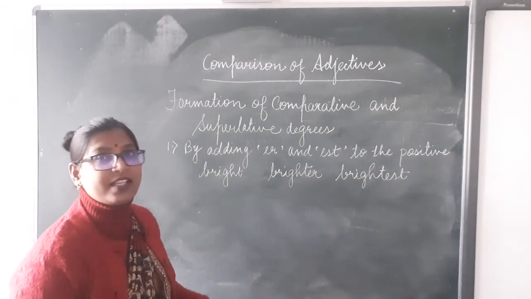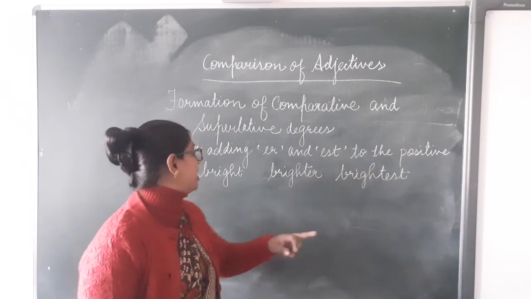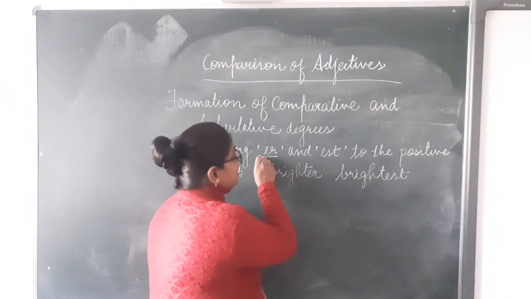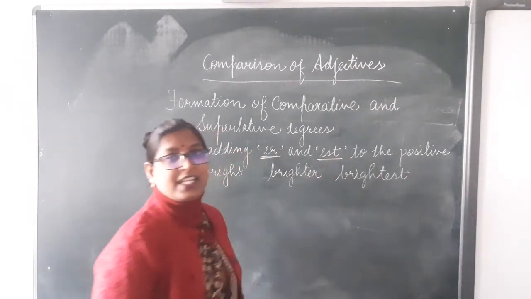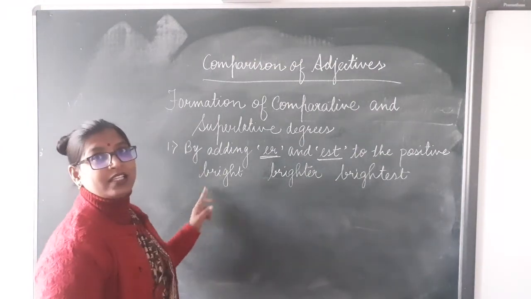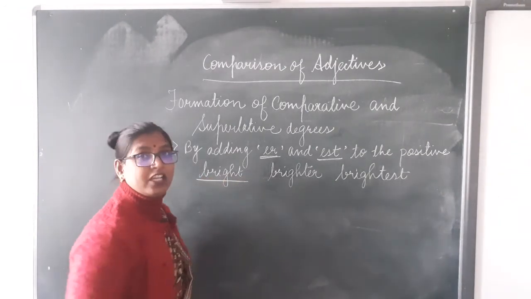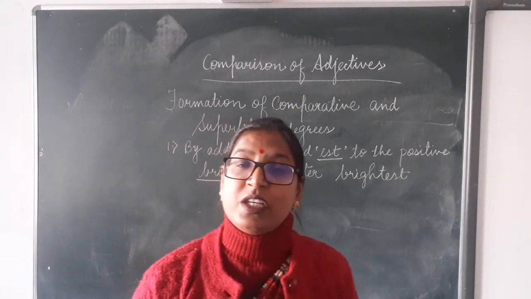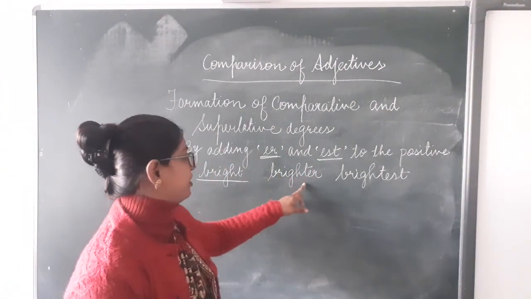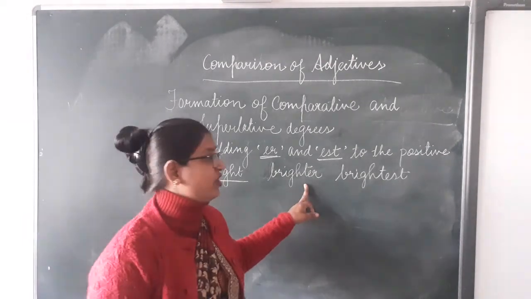The first rule is by adding ER and EST to the positive degree. By adding ER or EST. Clear? Let's see the example. Bright. Bright is an adjective and it is the positive degree, the base form of an adjective. So when we add ER with it, it becomes brighter, and it is the comparative degree.